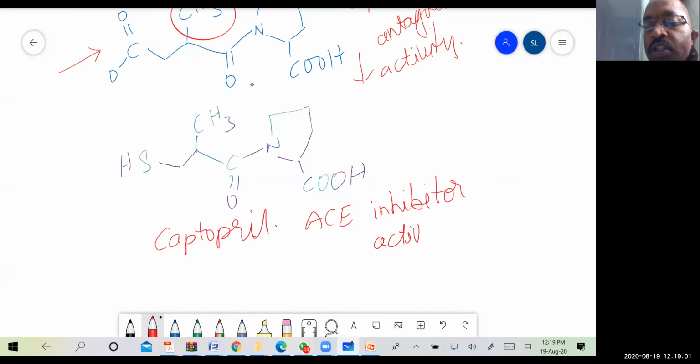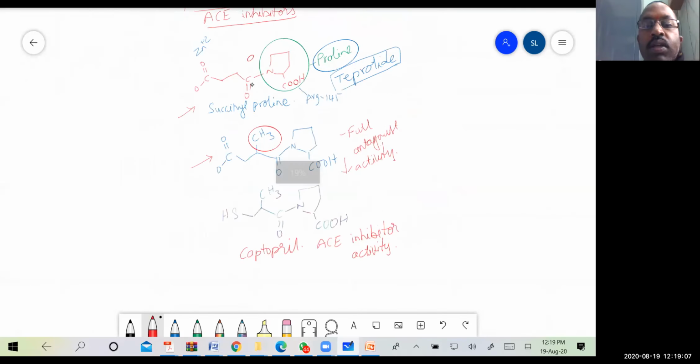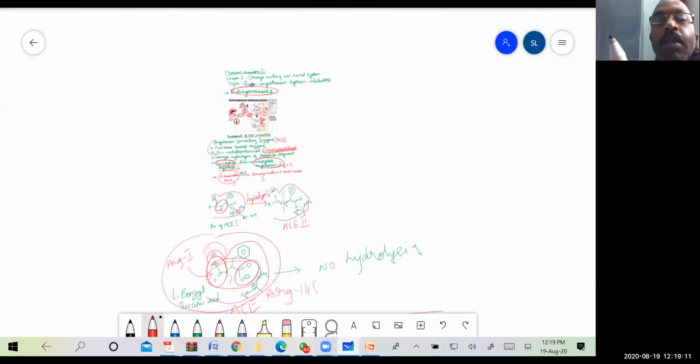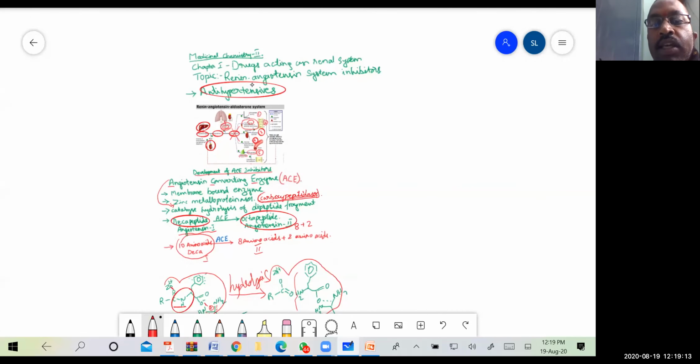Can you name it? What was the first compound that was developed? It was captopril. So this is the history of the development of ACE inhibitors.